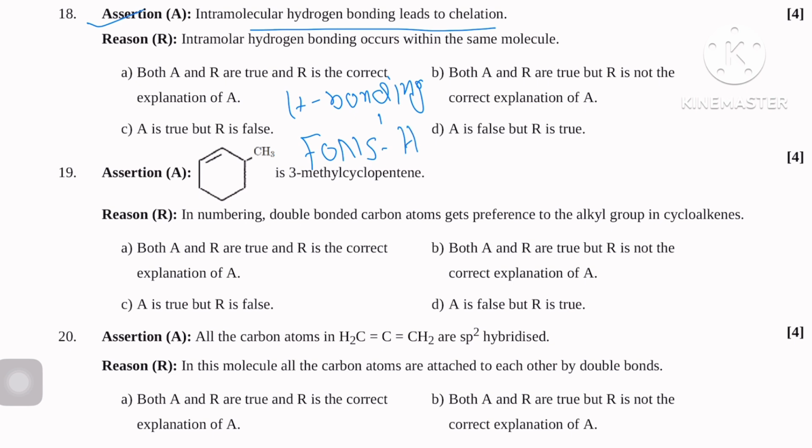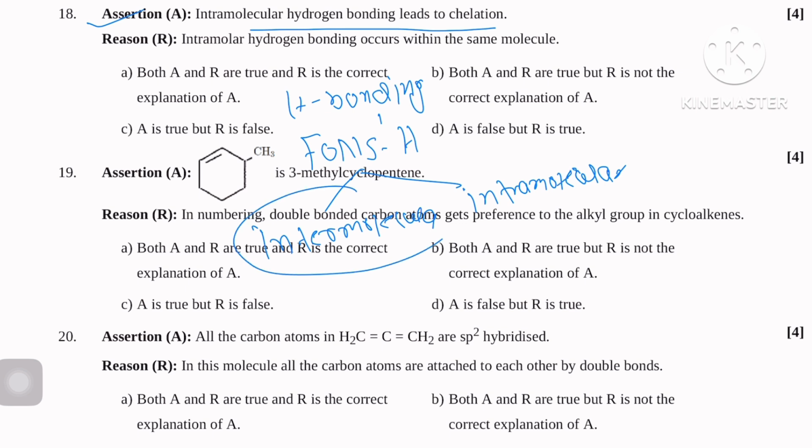This is known as hydrogen bonding. And hydrogen bonding is of two types: intermolecular and intramolecular. In intermolecular, highly electronegative atoms are directly attached to the hydrogen atoms of several molecules of that substance.